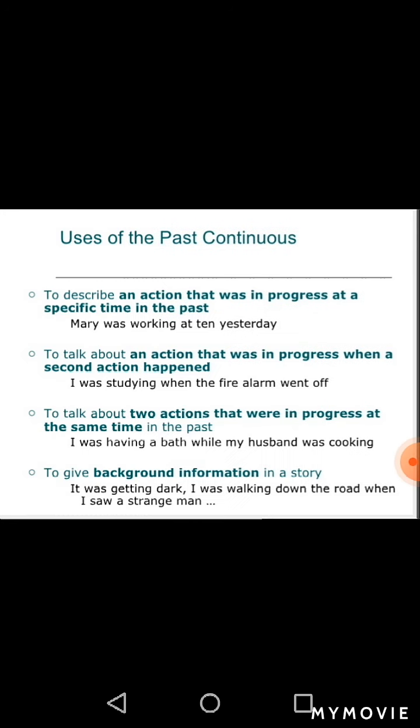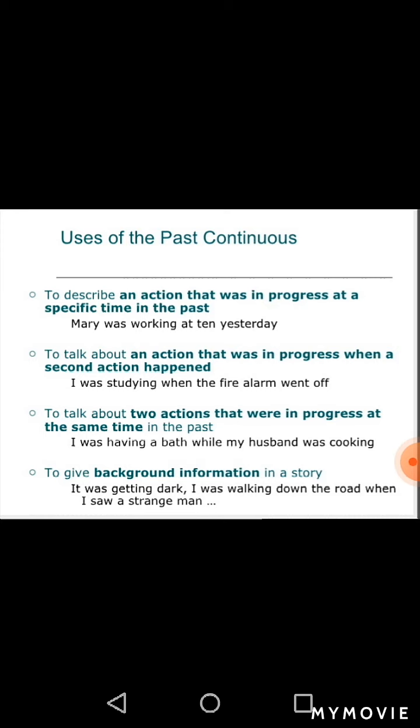Here are some of the uses of past continuous tense. Past continuous tense is used to describe an action that was in progress at a specific time in the past. It shows progress in the past. For example, Mary was working at 10 yesterday. It means Mary was working yesterday at 10 o'clock. This is an action that was happening in the past.